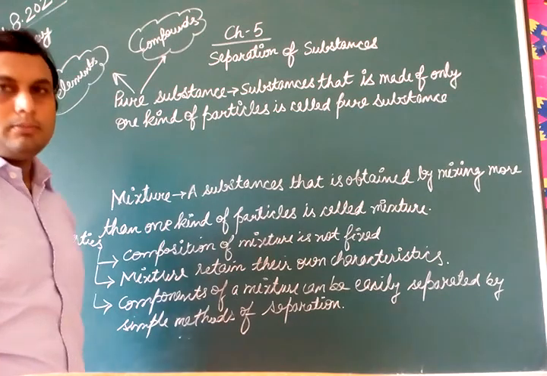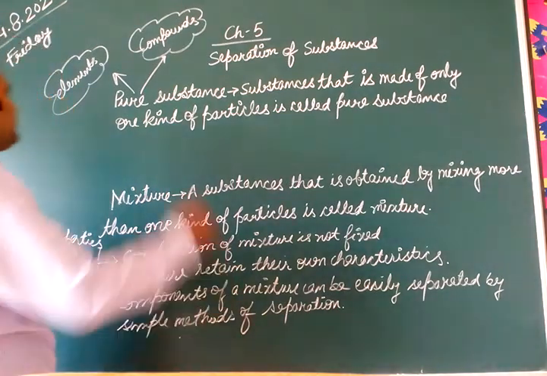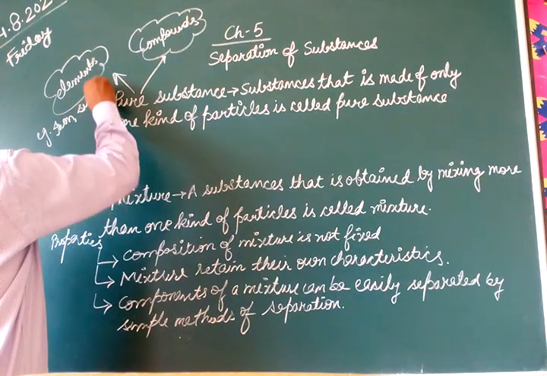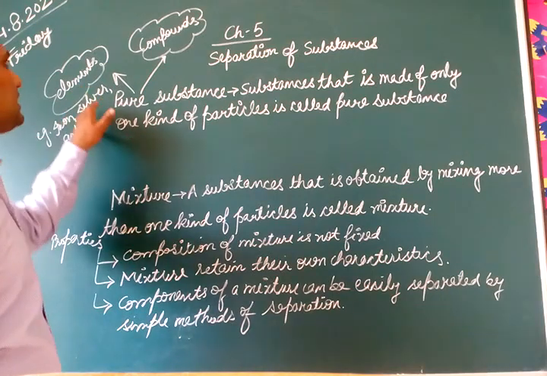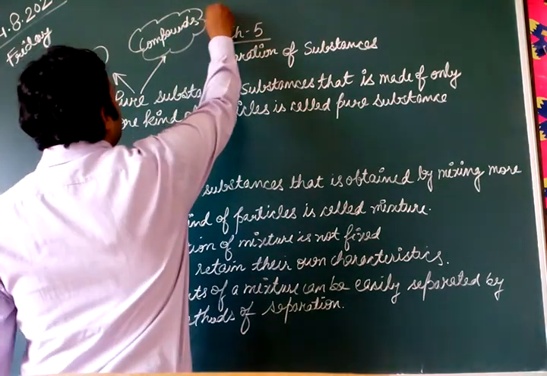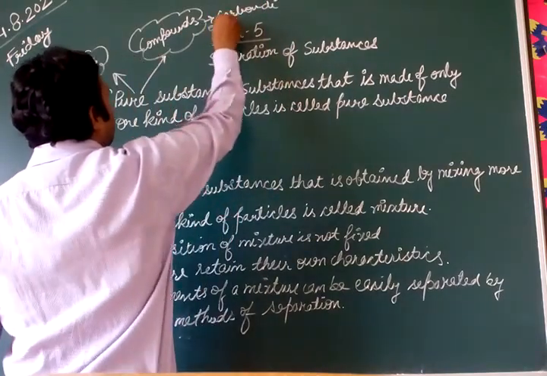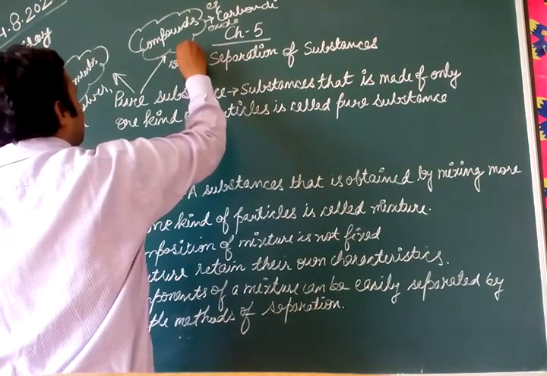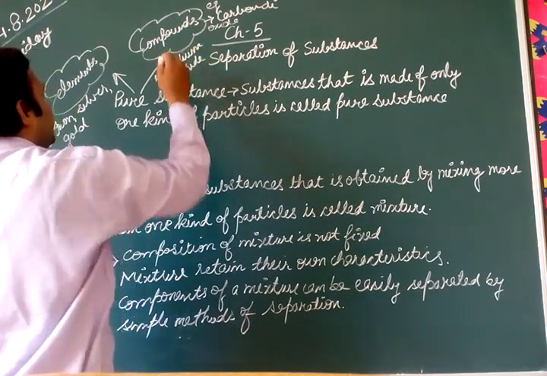If we talk about elements, iron, silver, gold are examples of elements. If we talk about carbon dioxide and sodium chloride, these are examples of compounds.